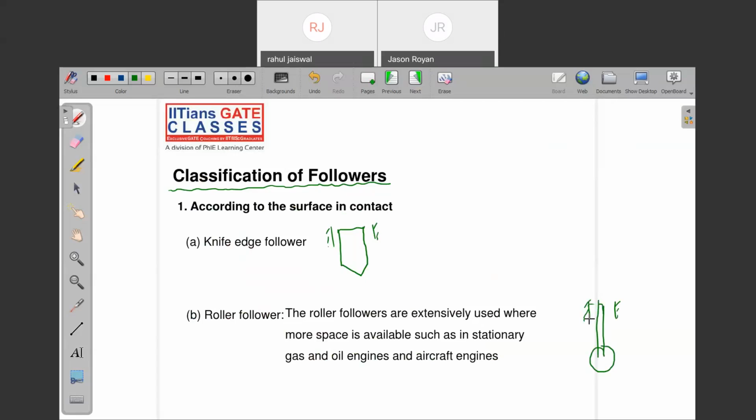Do we use a knife edge follower anywhere else? Tell me.